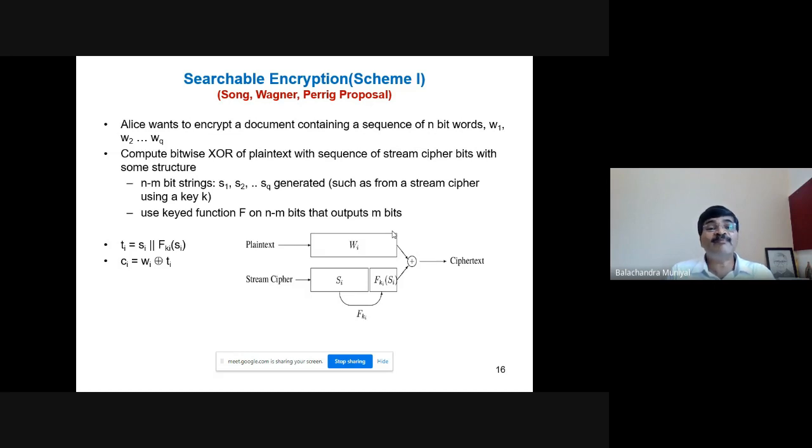What is m, we will see soon. So the stream ciphers S1, S2 up to SQ must contain n minus m bits, and these are generated from a stream cipher technique using a key K.